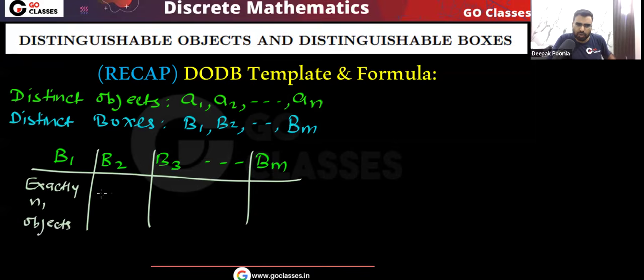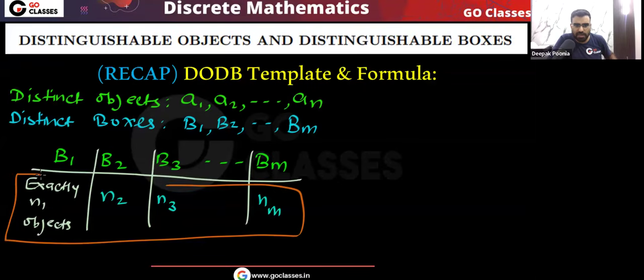In this box B2 we need to put n2 objects. In this box B3 we need to put n3 objects, and so on. In this box we need to put nm objects. Okay, let's assume this distribution is already given to you. Correct? Okay, so remember, n1, n2, n3, nm, this is a distribution.